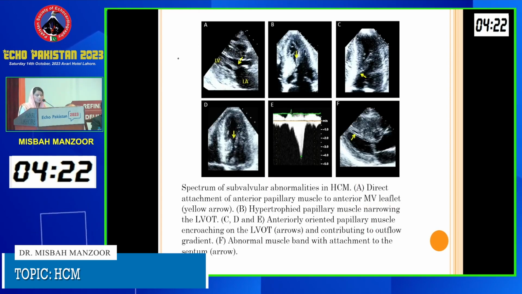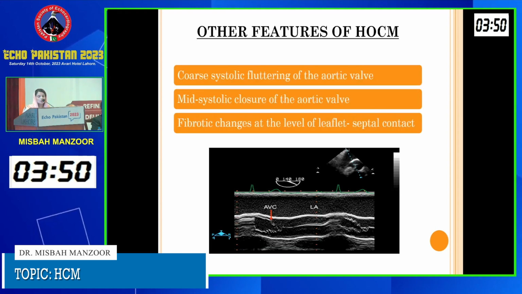So this is the presentation of different morphological abnormalities. As you can see in the first diagram, there is a direct attachment of the anterior papillary muscle into the anterior mitral valve leaflet. Figures B, C, and D show hypertrophied papillary muscles. They are adding to the LVOT obstruction and increasing the gradient. The last figure shows an abnormal muscle band with attachment to the septum. All of these abnormalities are important to address and correct in order to get relief of LVOT obstruction at the end of the surgical procedure.